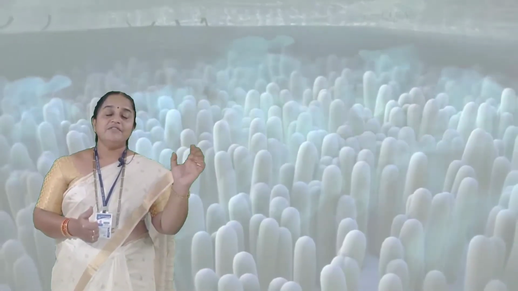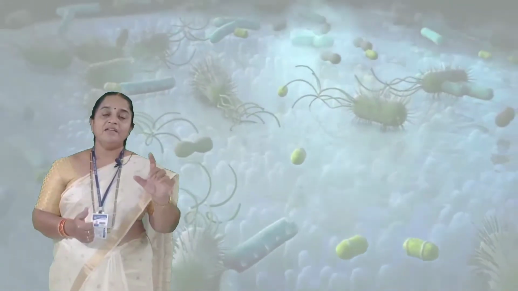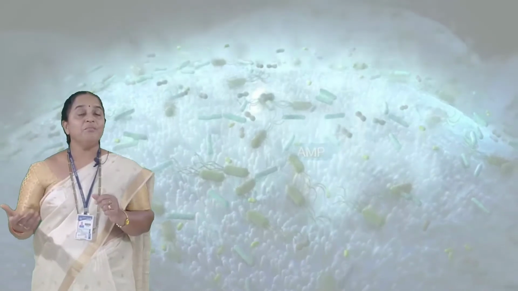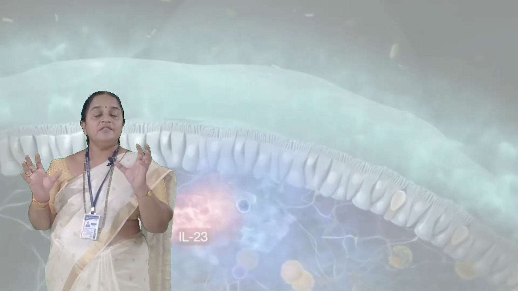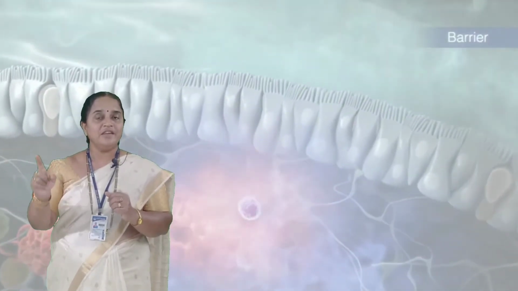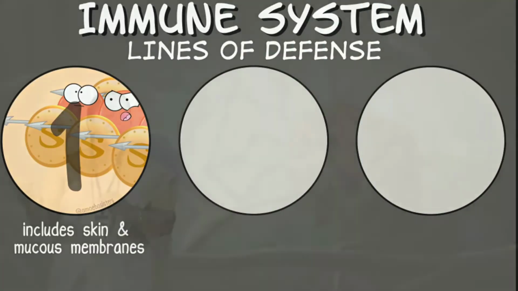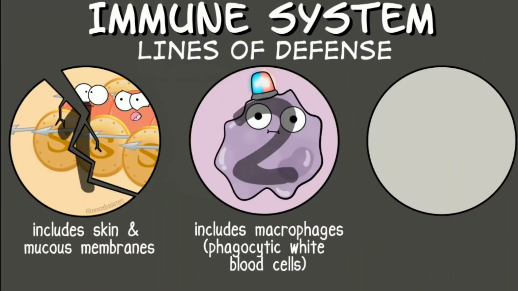The cells which are coming out from the thymus are with the rank T lymphocytes, and the cells coming out from bone marrow are said to be B lymphocytes. Now, these two cells have been given a specific training. If a pathogen enters the body, it has to cross the skin or mucous membrane. It is the first line of defense. Then it has to cross the cellular defense, either by phagocytes or by killer cells.